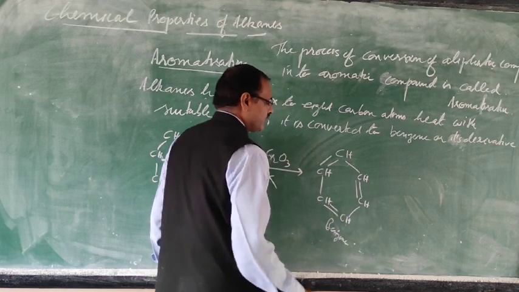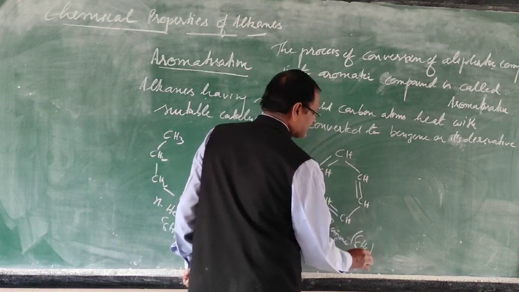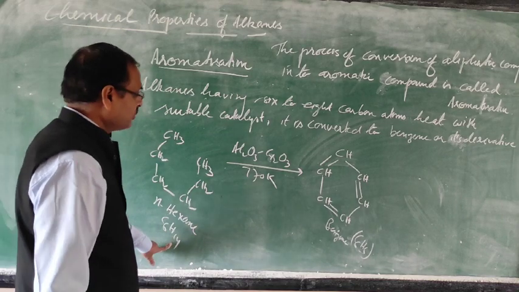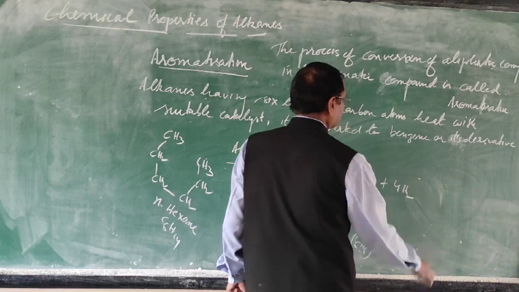What is the molecular formula of benzene? C6H6. Now you count: C6, and 8 hydrogen atoms are removed, that means 4 molecules of hydrogen.